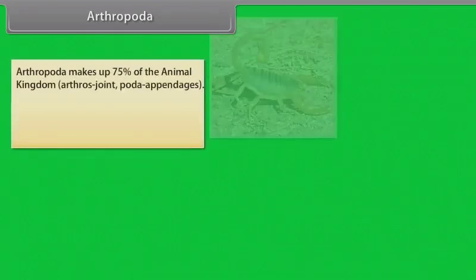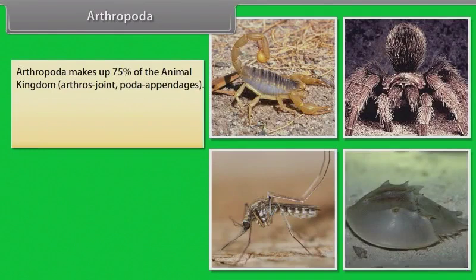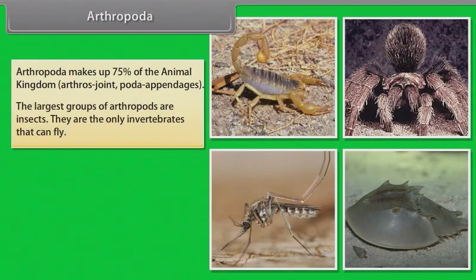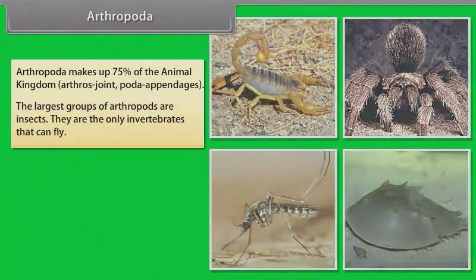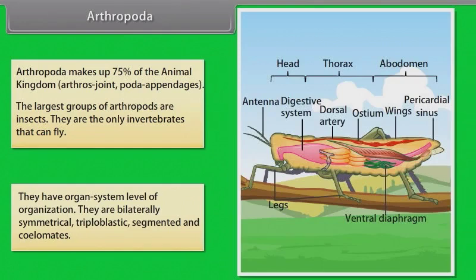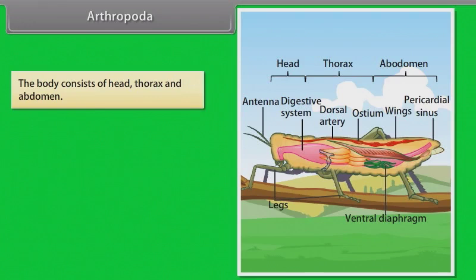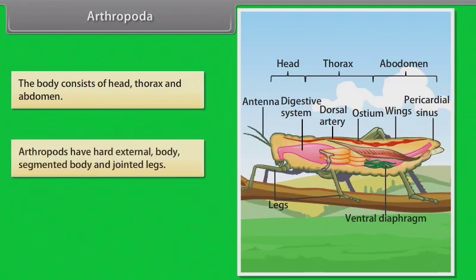Arthropoda. Arthropoda makes up 75% of the animal kingdom. Arthros means joint, poda means appendages. The largest group of arthropods is insects. They are the only invertebrates that can fly. They have organ system level of organization. They are bilaterally symmetrical, triploblastic, segmented, and coelomates. The body consists of head, thorax, and abdomen. Arthropods have hard external body, segmented body, and jointed legs.